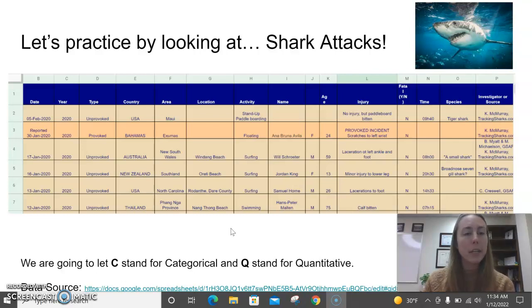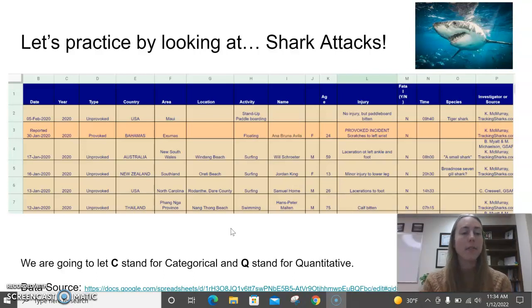So we're going to label each of these variables. Each column represents its own variable, and C is going to stand for categorical, and Q is going to stand for quantitative. So remember, categorical is a label. The data is going to look like words or sometimes numbers, but numbers that don't actually measure anything. And Q is going to stand for quantitative. Quantitative has the root word quantity, and that means it's going to be numerical data where it makes sense to take an average. So let's practice.